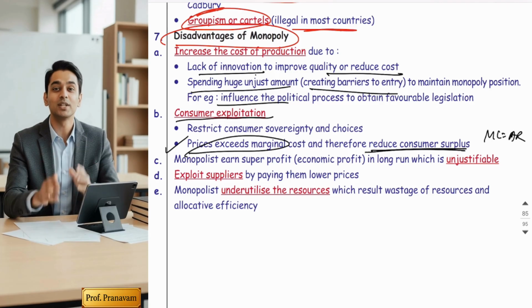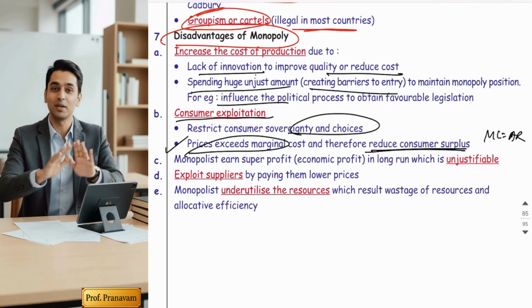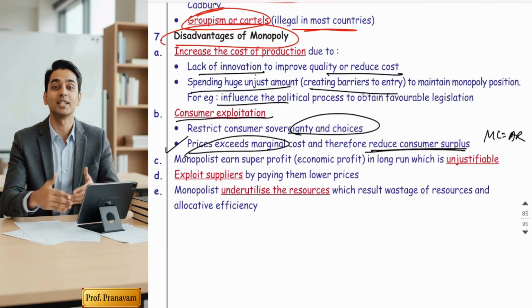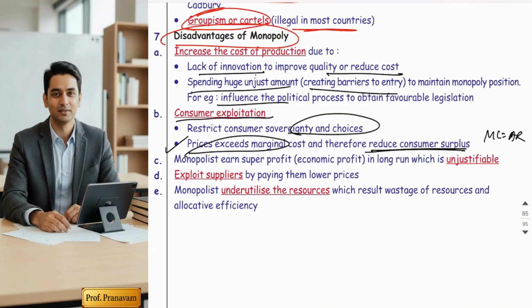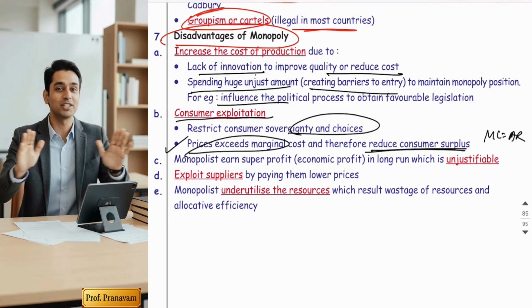Second thing, customers do not get a variety of choices because of monopoly. In competition, you have a wide variety of choices of products, right? But when there is a monopoly in the market, customers do not get any choices. The choices get restricted.